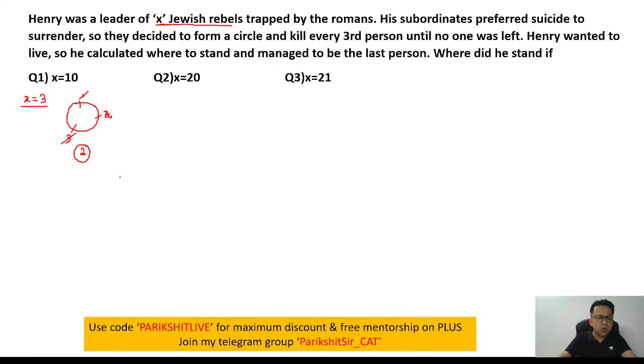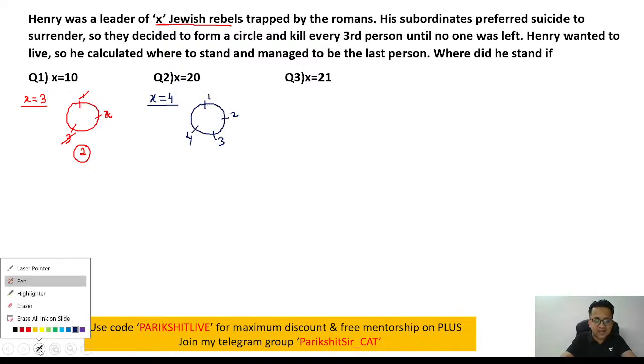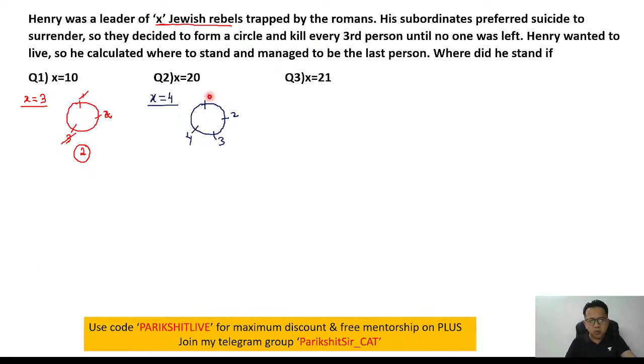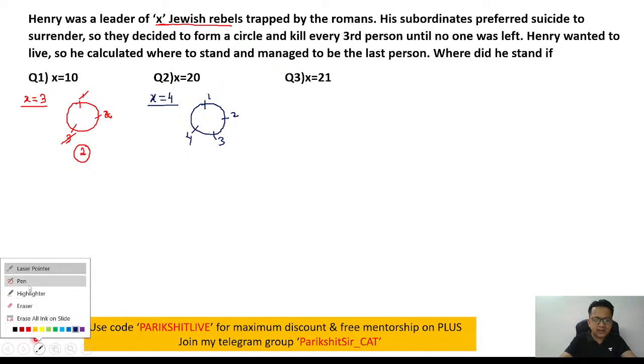Let's continue. What happens if x is 4? Let's say there are 4 people. Then how does the game change? 1, 2, 3, 4. Initially, we must understand how to count. Every third person is getting killed. So 1, 2, 3. Person number 3 will get killed first.